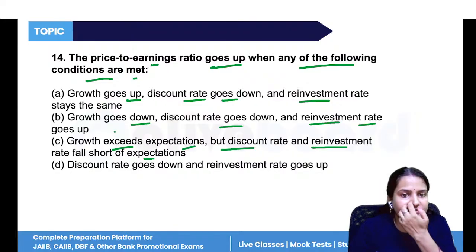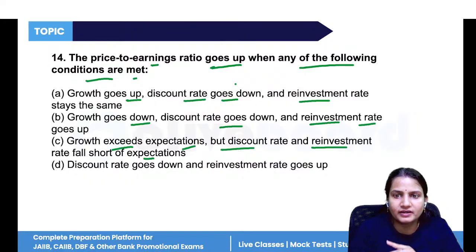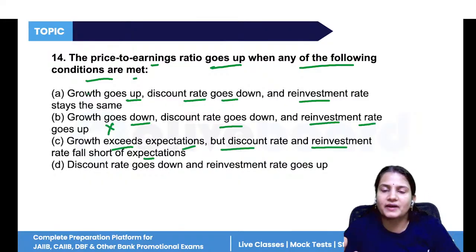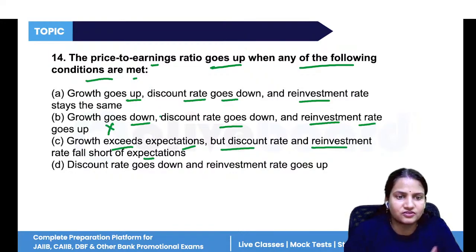So in this case, growth is going up, discount rate is going down and reinvestment rate is the same. See, growth will not go down because the market price is going high. The value of the shares in the market is high means the growth is high. So that option is wrong.